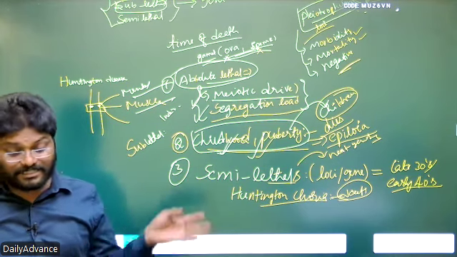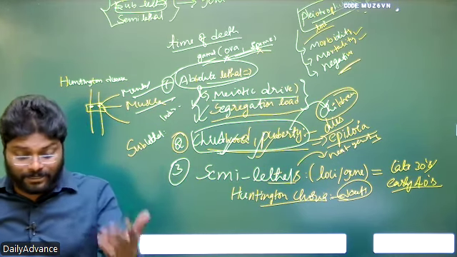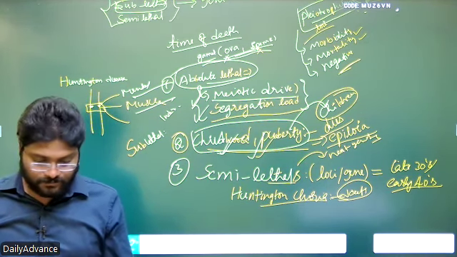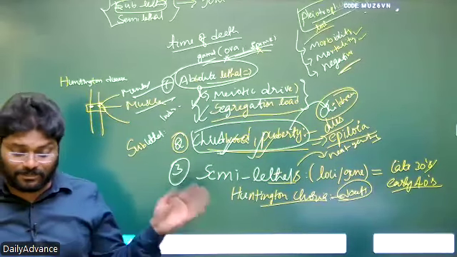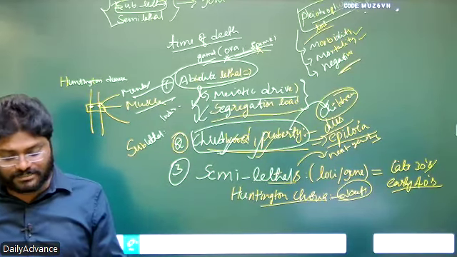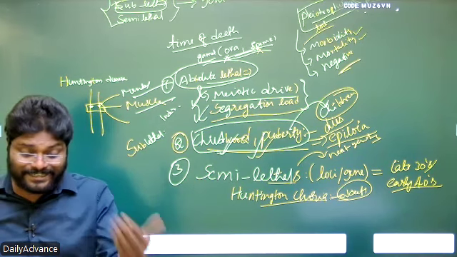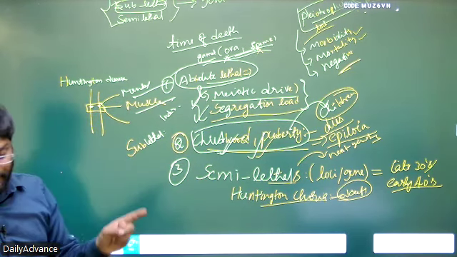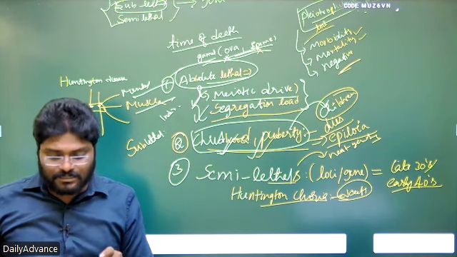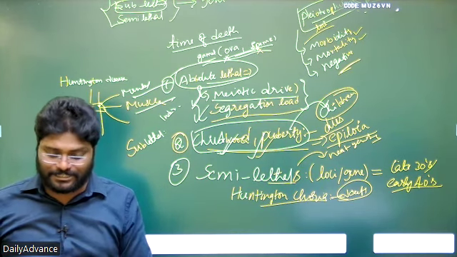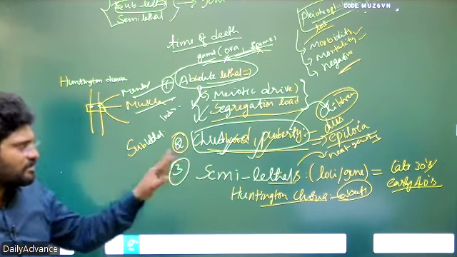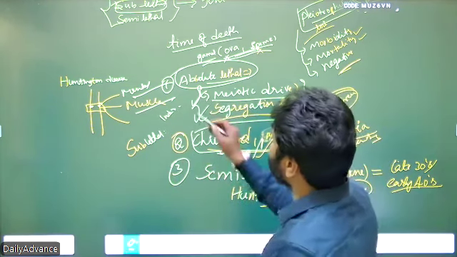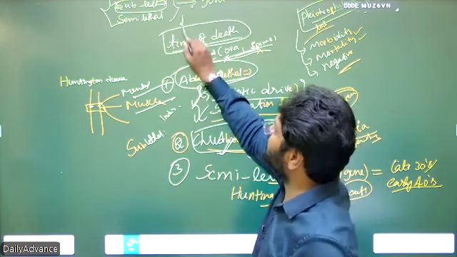Sublethal means they allow an individual to be born, but never allow the individual to be fertilized or grown into an adult. Semi-lethal means these lethal genes allow an individual to grow into adolescence and adulthood and produce children, but later the symptoms come into being and the person dies out. So these are the lethal genes. If a person dies, it means a genetic disorder with multiple phenotypic effects, each one negative. So again, lethals are classified based on the time of death. This is the first classification.